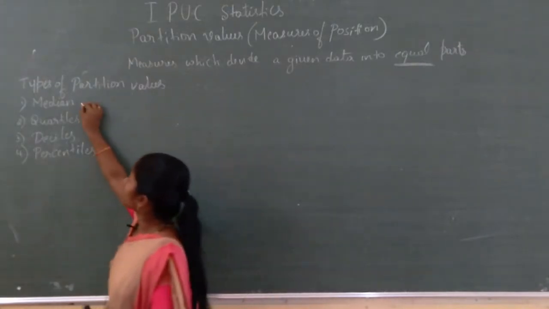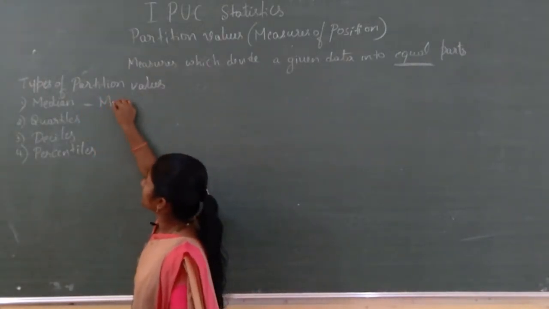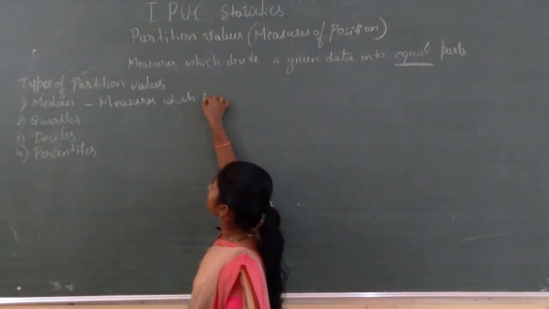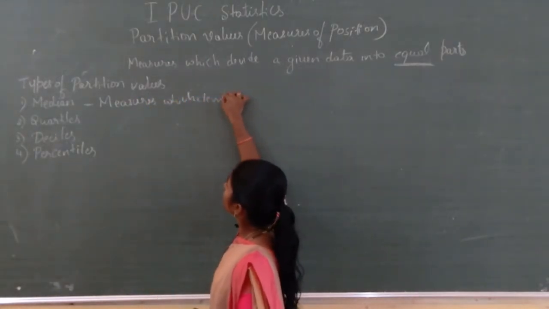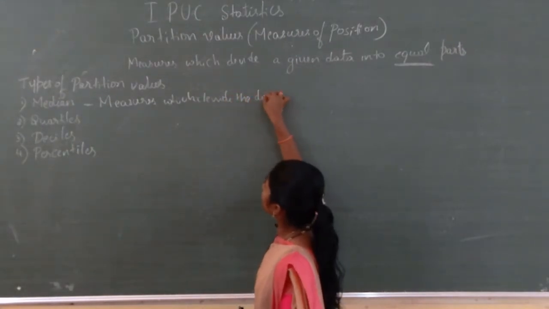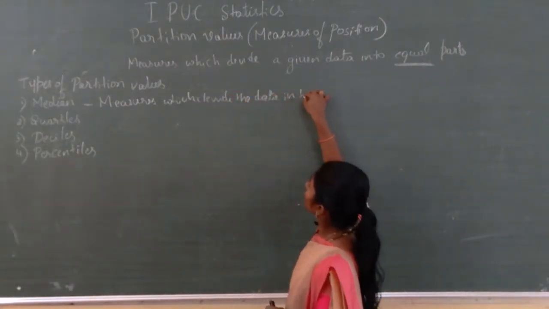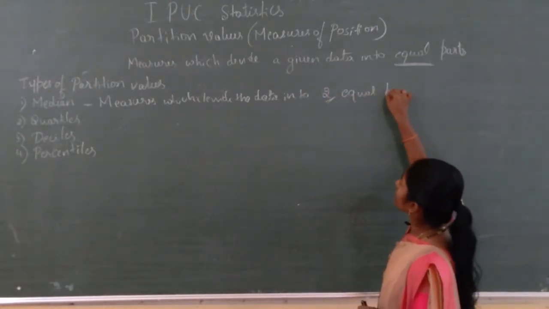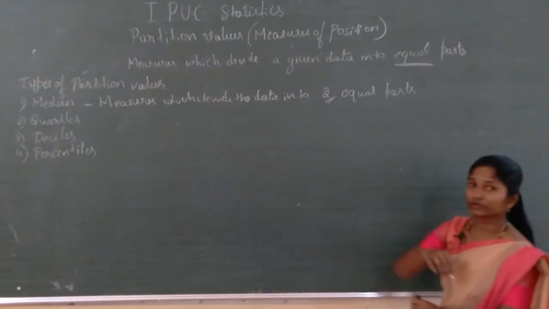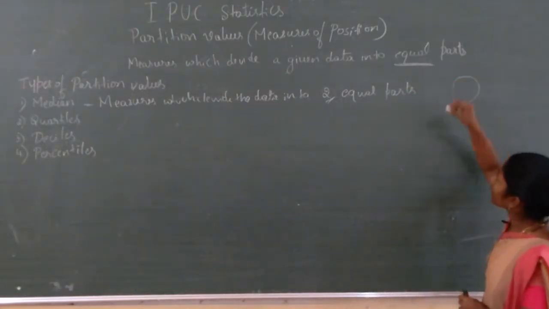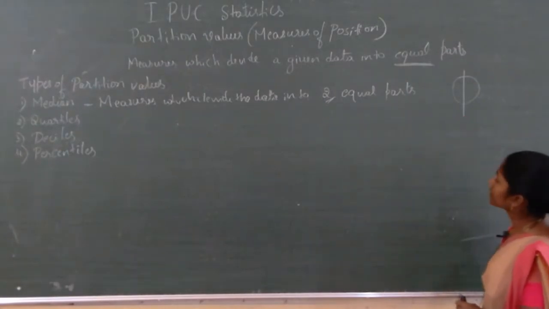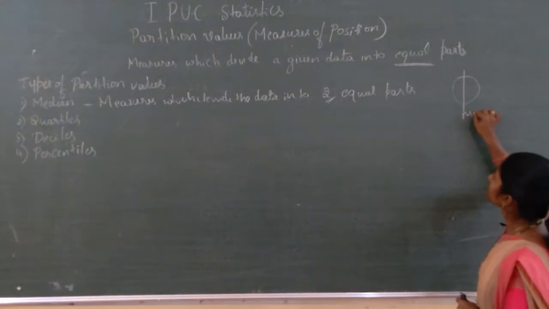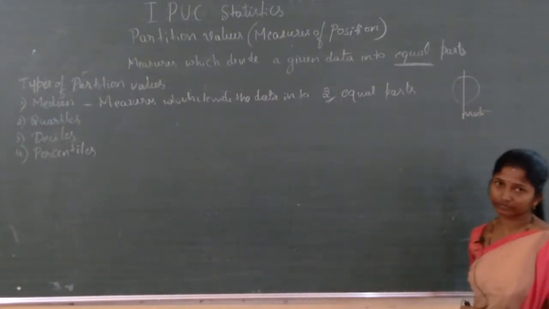Median means measures which divide the data into two equal parts. If there is a circle or rectangle, whatever it may be, if you divide it, you get two parts. This is the median. Okay.